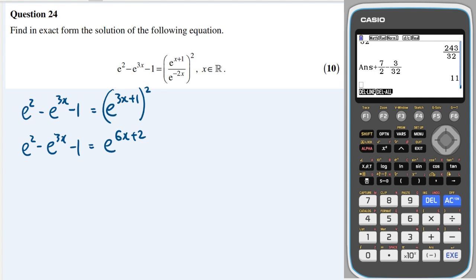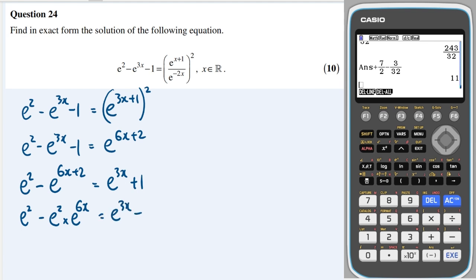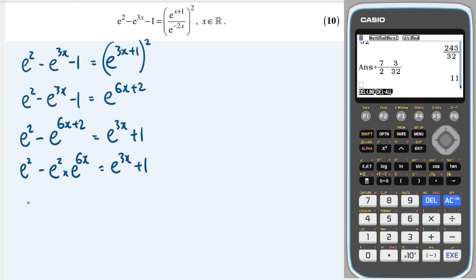Okay, this e to the 2 is really annoying, so let's see if we can't do something about that. Let's bring over the e to the 6x plus 2. And then let's move everything over to the other side like that. Because this can be written as e to the 2 minus e to the 2 times e to the 6x, because when we multiply e's, we just add the powers. So that's correct, and that's going to be useful because we can then take out a factor of this e to the 2, which is going to give me this.